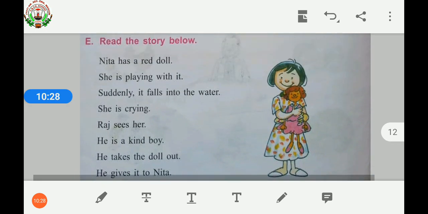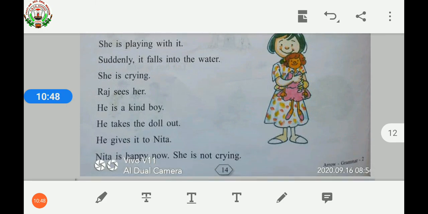Neeta has a red doll. She is playing with it. Suddenly, it falls into the water. She is crying. Raj sees her. He is a kind boy. He takes the doll out. He gives it to Neeta. Neeta is happy now. She is not crying.